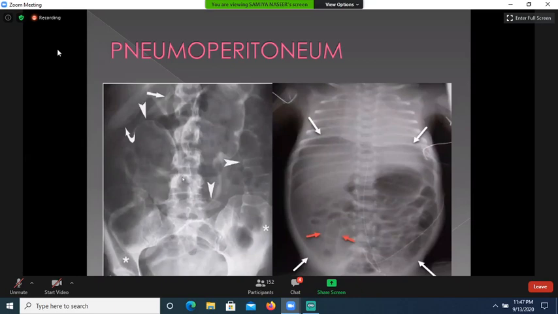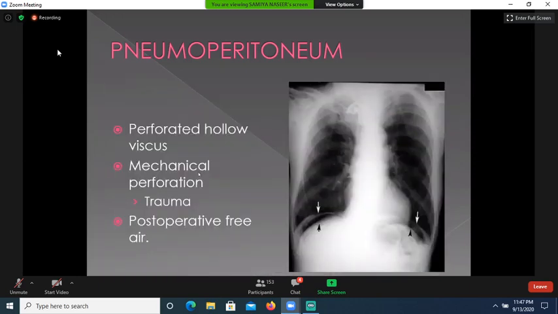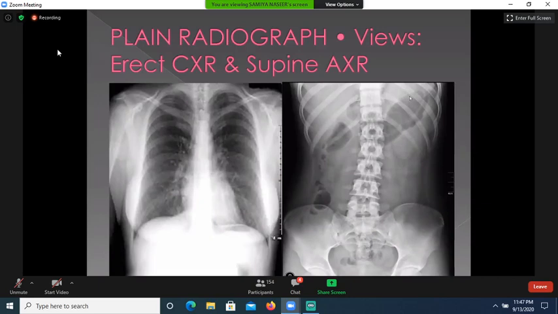Now there are certain signs which can be assessed on the abdominal radiograph for pneumoperitoneum. This is an X-ray abdomen supine view demonstrating the pneumoperitoneum. Here you can see both sides of the wall of the bowel loops are visualized. In the previous X-ray, you cannot visualize the wall of the stomach or the ascending colon.